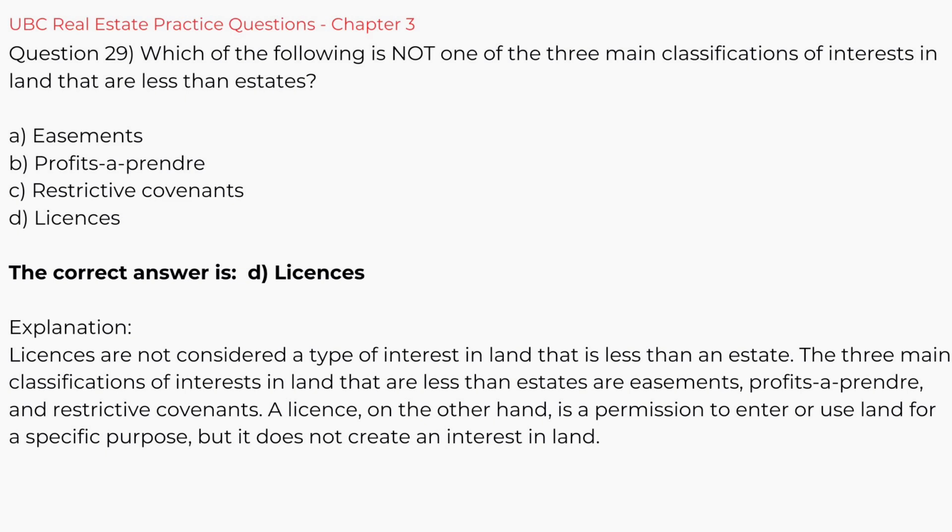Explanation. Licenses are not considered a type of interest in land that is less than an estate. The three main classifications of interests in land that are less than estates are easements, profits a prendre, and restrictive covenants. A license, on the other hand, is a permission to enter or use land for a specific purpose, but it does not create an interest in land.